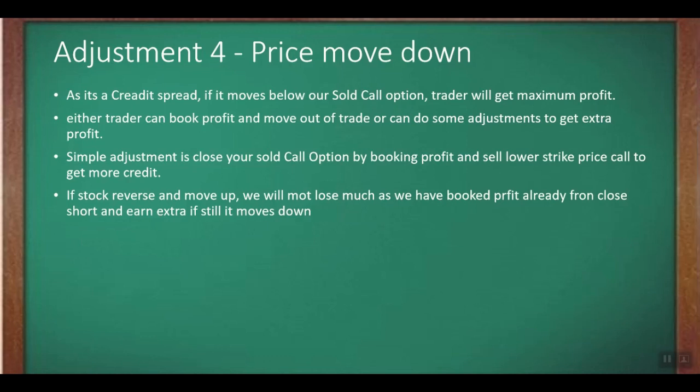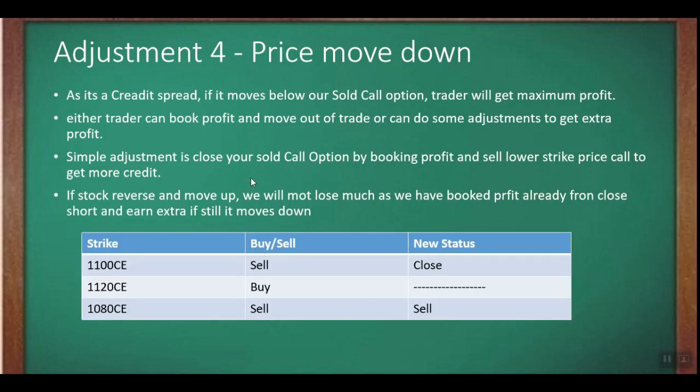So adjustment number 4 is, as it's a credit spread, if the stock moves below our sold call option, the trader will get the maximum profit. Since this is a bearish view strategy, if the stock moves below, then we'll be getting the profit. So either the trader can book a profit and move out of the trade, or do some adjustments to get extra profit. A simple adjustment is to close your sold call option by booking profit and sell a lower strike price call to get more credit. So if the stock reverses and moves up, we might not lose much as we have already booked the profit from closing the short, and we earn extra if it still moves down.